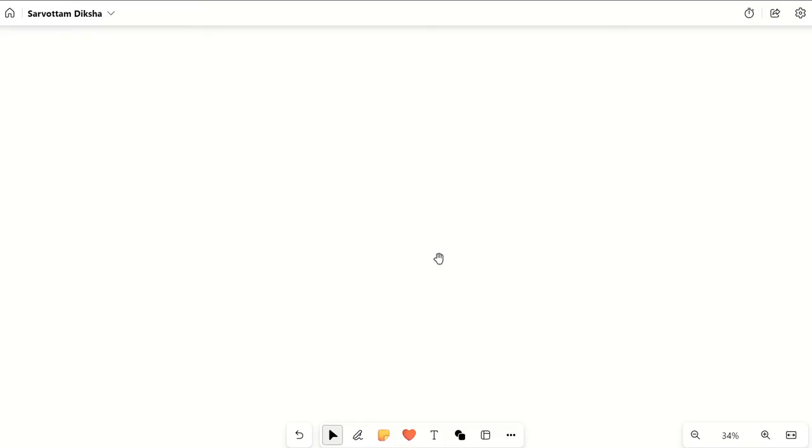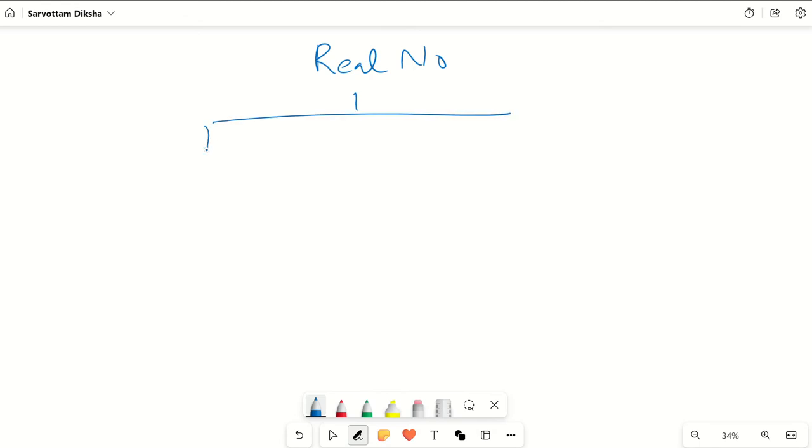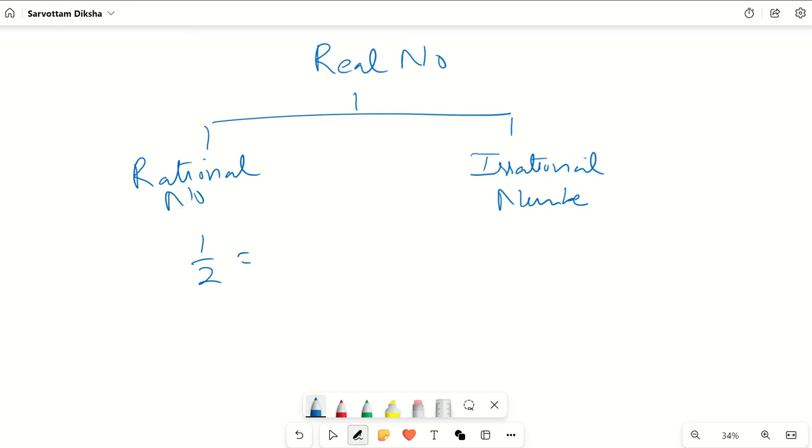Now what is an irrational number? Rational numbers I have done. My full first chapter in 8th grade was nothing but rational numbers. So now real numbers have two parts. One is rational numbers, as we just discussed, and second is irrational numbers. Now, if I ask, what is my half? Convert it into decimal. What do you say? This is nothing but 0.5.